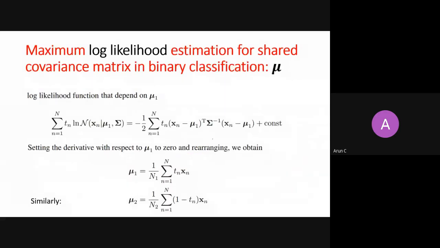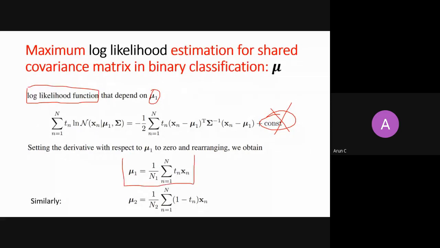Then we said how to estimate mean 1 and mean 2. You just take the same log likelihood function. You choose the term which contains mu1 because the rest will be constant. When you take a derivative with mu1, the rest will go to 0, and you will be left with mu1 and put it equal to 0.